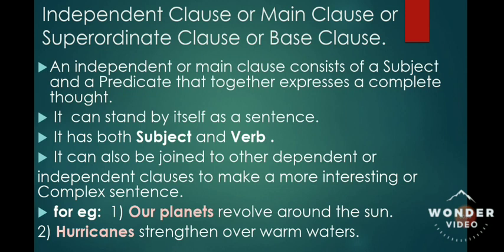So a main clause can stand itself as a sentence. It gives you a complete sense. It gives you a complete meaning. It has both subject also, verb also, and it has predicate also. It can also be joined to other dependent or independent clauses to make a more interesting or complex sentence.